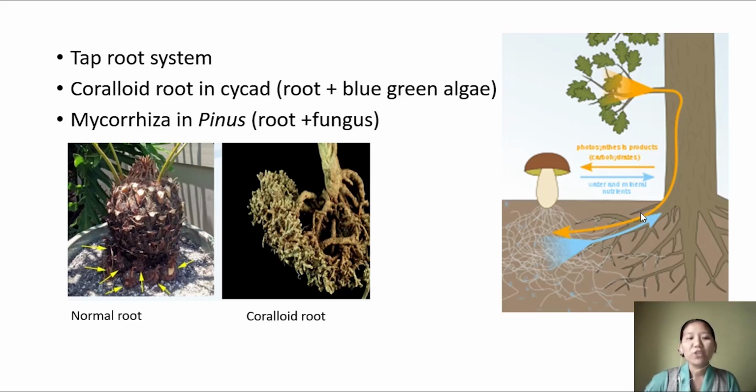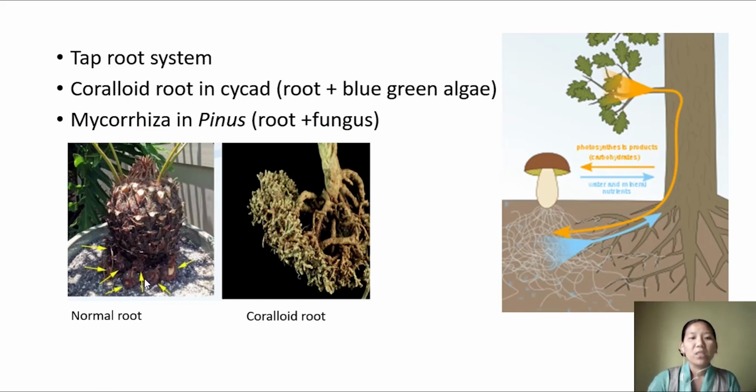For example, in the case of Cycas, the roots live in a symbiotic association with cyanobacteria, or we can call it blue-green algae. And these cyanobacteria have the ability to fix atmospheric nitrogen, which in turn helps in increasing the fertility of the soil around the Cycas trees. Such roots having an association with cyanobacteria are called coralloid roots. You can see coralloid roots here, and these are usually found near the surface of the ground.